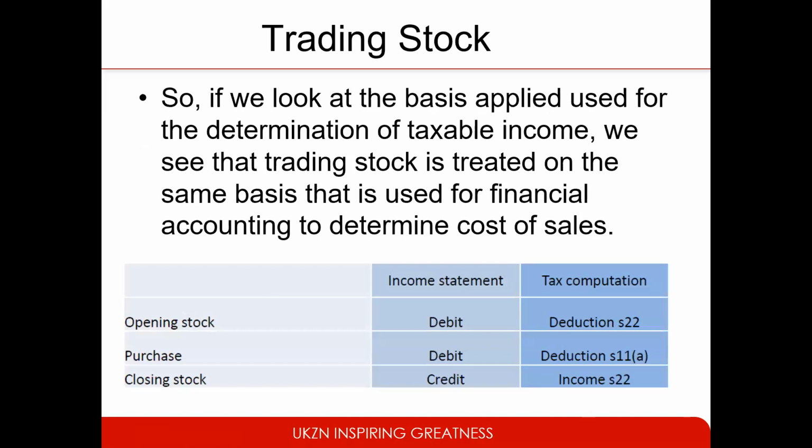So if we look at the basis used for determination of the taxable income, we see that trading stock is treated on the same basis as that used for financial accounting to determine the cost of sales. So we've got the opening, then you've got purchases, which is deducted. So you've got your opening stock, section 22. Then you've got your purchases, which is actually dealt with in section 11A. Then your closing stock is dealt with in section 22 as well. But it's treated the same as in accounting.